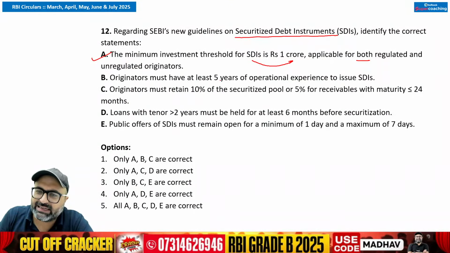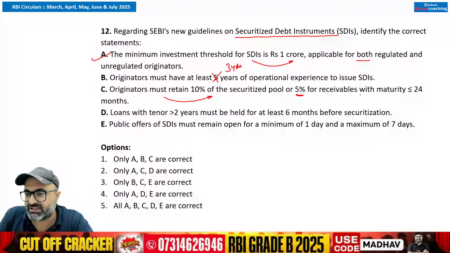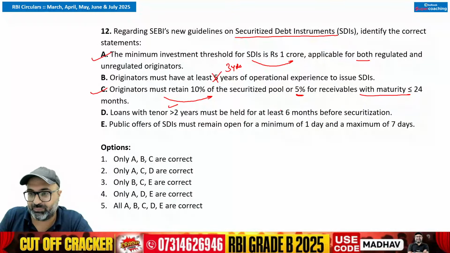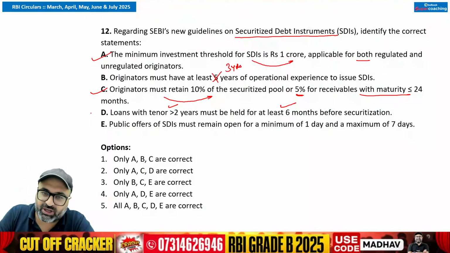Originator must have at least 5 years, no sir, must have at least 3 years of operational experience in order to issue SDIs. Originator must retain 10% of the securitized pool or 5% of receivables with maturity up to 24 months. That is true. Loan with tenure greater than 2 years must be held for at least 6 months before securitization. That is correct.